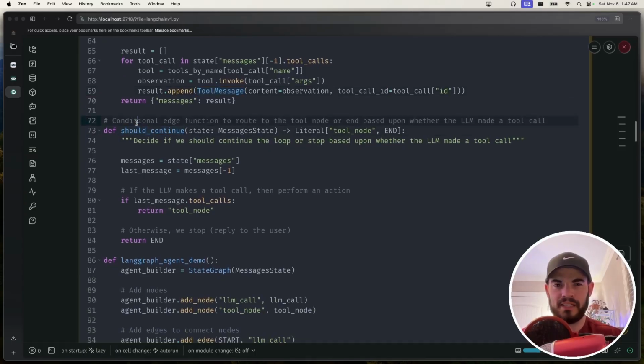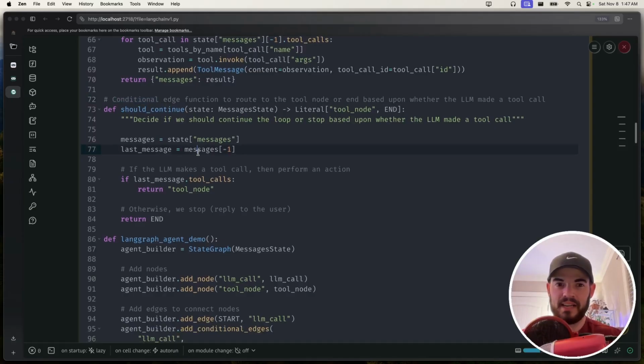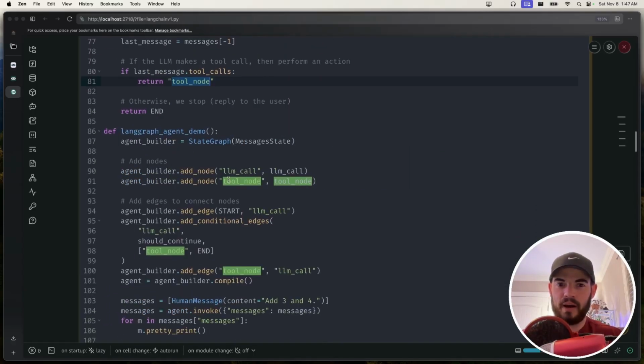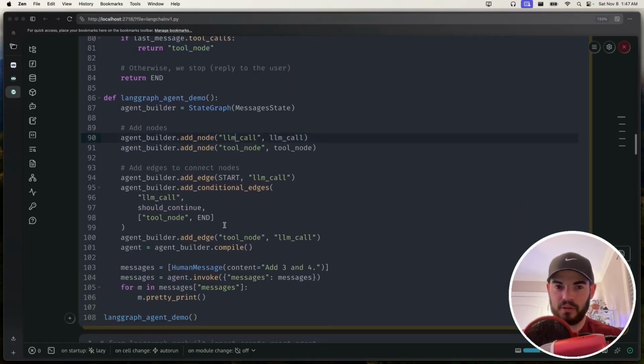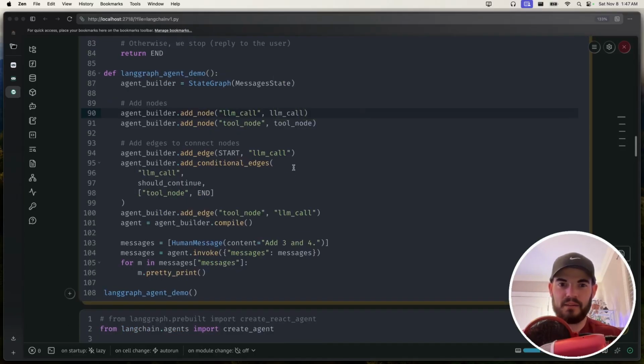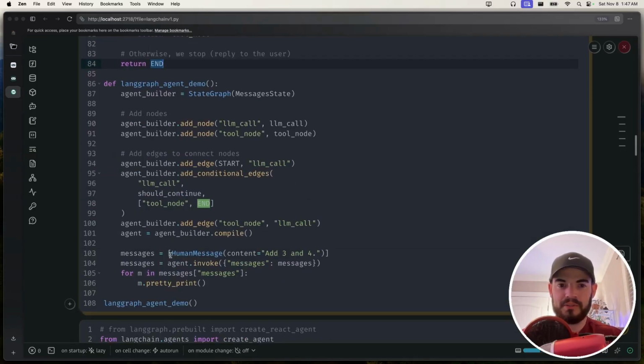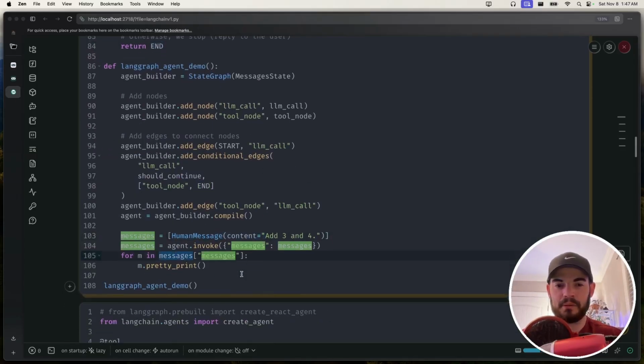You would also hook in this conditional edge to say, hey, is the latest message a tool call? Well, if it is, let's go ahead and call the proper tool. And that's where it would actually call this tool node. This graph is really 2 nodes with a conditional edge. So LLM call, oh, is there a tool? Let's go ahead and call the tool node, then let's go back. And that's kind of what this does, back and forth until it finally ends. And you would compile it, you would send in your first agent message, and you could pretty print it here.